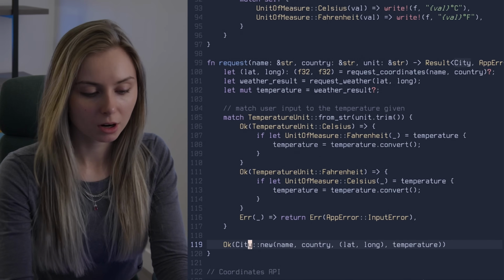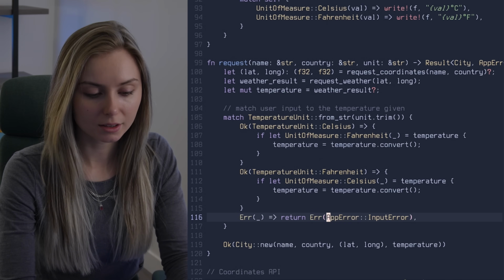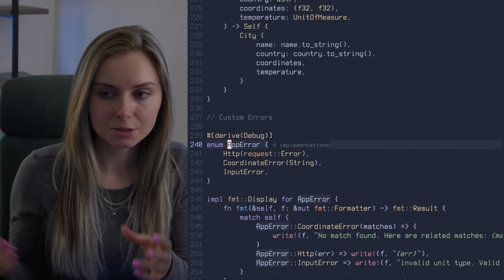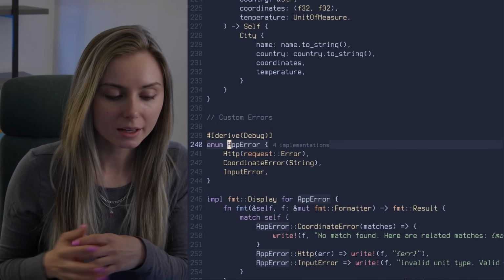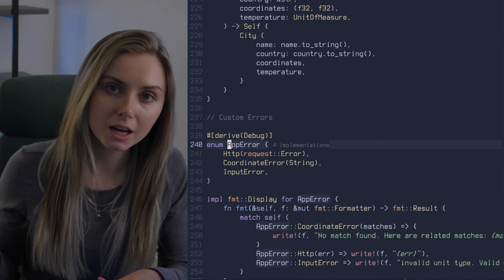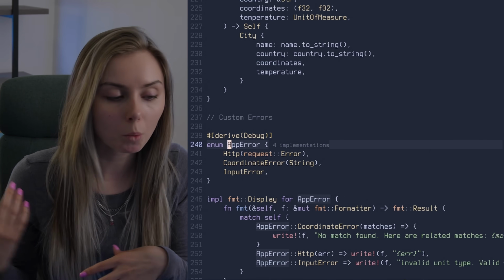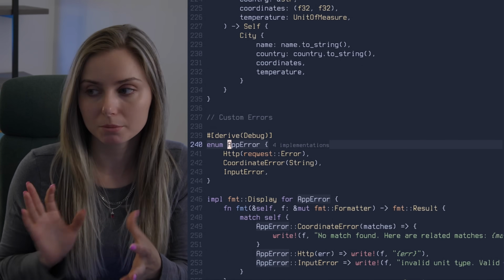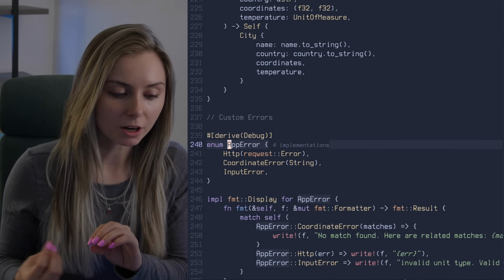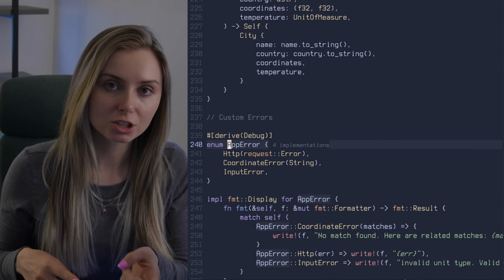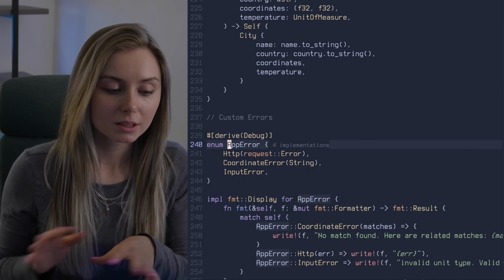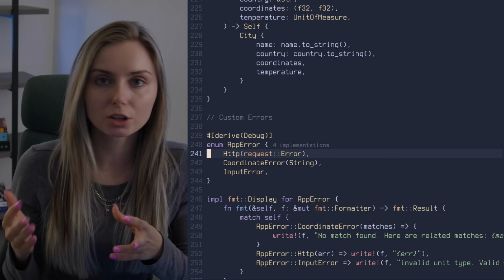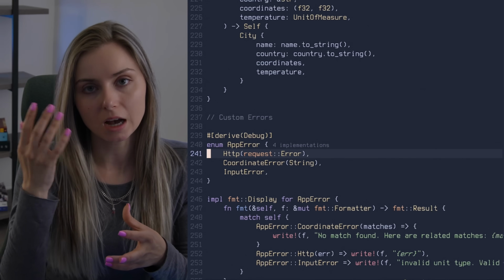Another big thing that I came across for this project is the whole notion of having generic error types. I didn't want everything to be Box dyn Error. That is the most generic error type that you can give in Rust. And from what the chat was saying, it's generally not a great practice to use that. You want to limit your usage of that, which is part of why most of the time for people's applications, they'll actually use anyhow errors that allow you to bypass this whole crazy custom error code that you're about to see, okay?